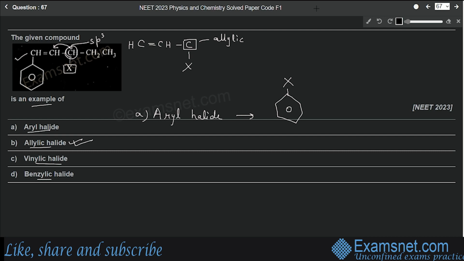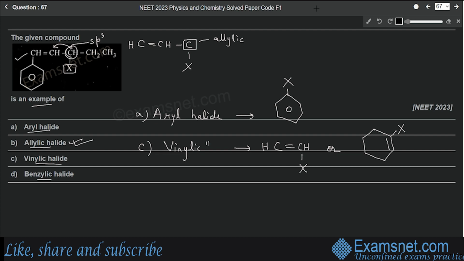Okay. Then the third option is vinylic halide. It means that the halide ion will be attached to one of the doubly bonded carbons. Okay. So let's say this is the first carbon, this is the second carbon. These are connected by a double bond. Then the halide ion is attached to one of these carbons and this is known as vinylic halide. Let's take another example of this. Suppose this is a cyclic compound like this and we have a double bond at one of the positions, and if the halide ion is attached to one of the doubly bonded carbons, then this is vinylic halide, right?